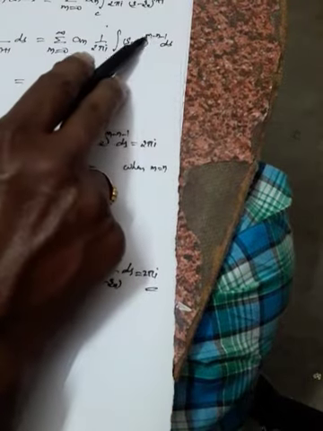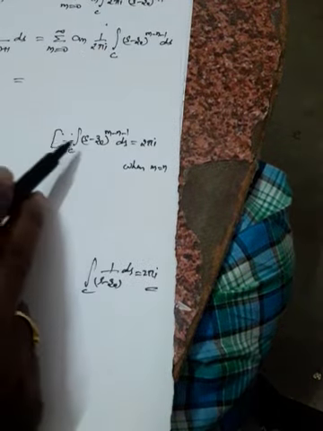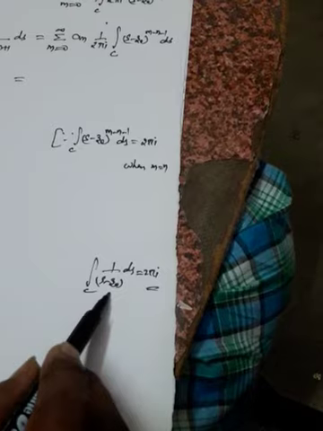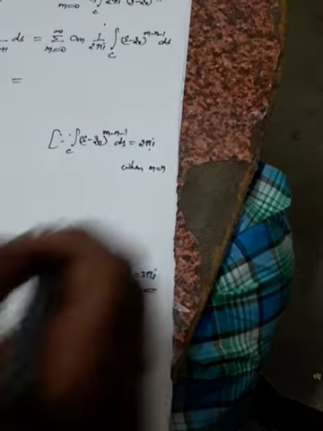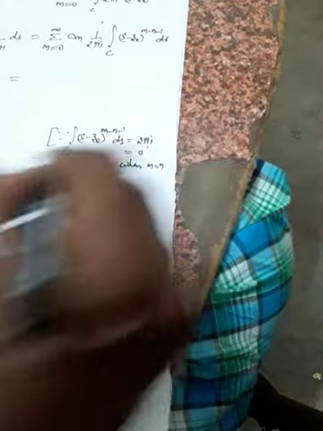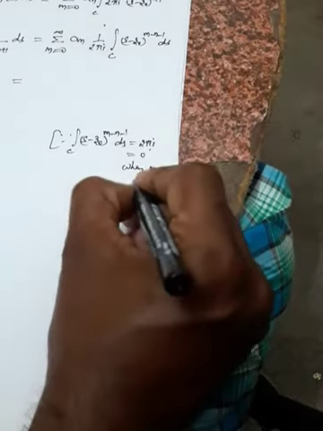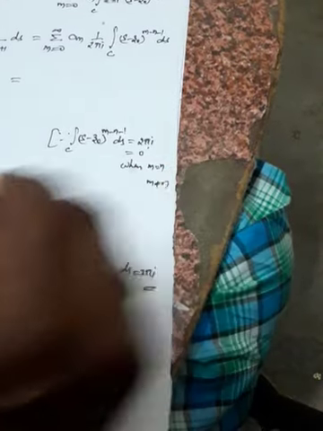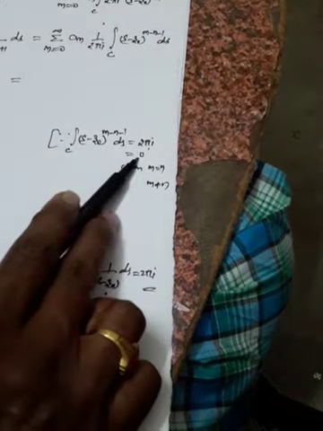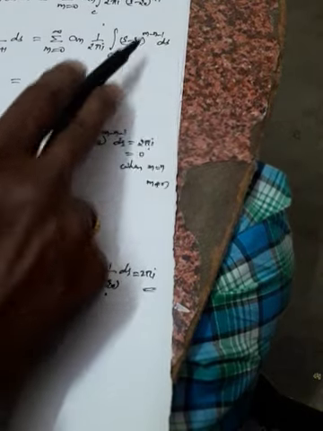Means these two will get cancelled and minus 1 will be there, so it will come in the denominator. So you will be getting 2 pi I. And it will be 0 when m is not equal to n. When m is not equal to n, it will be 0.